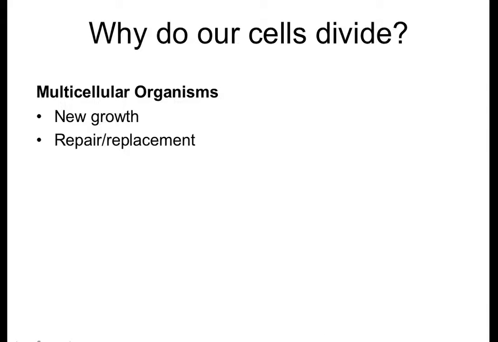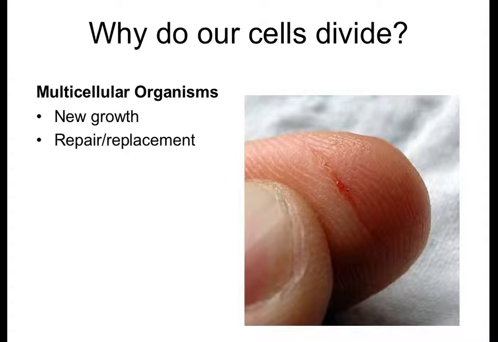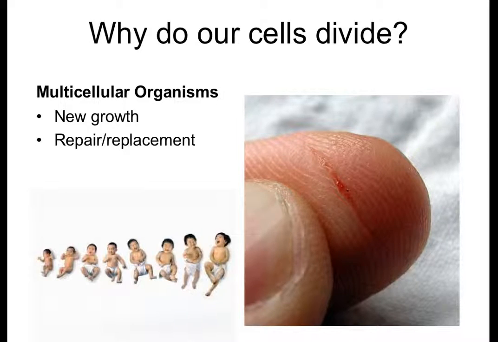Why do our cells divide? Well, for multicellular organisms, ours are going to divide for new growth and replacement of cells. So say you got cut, you need to replace this damaged tissue, they need to grow back. Or if you're a baby and you're going to develop into an adult, we need to add cells to that so you can grow bigger.